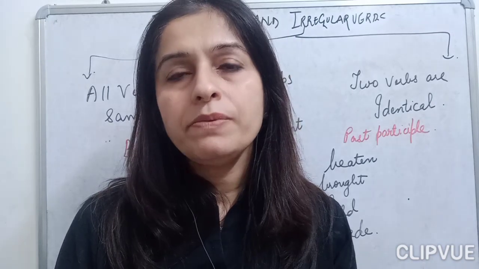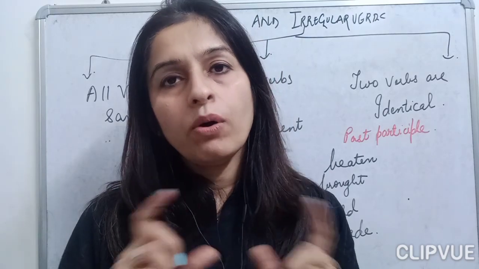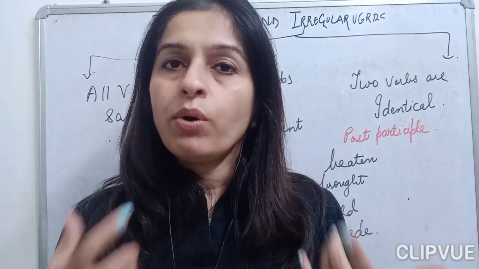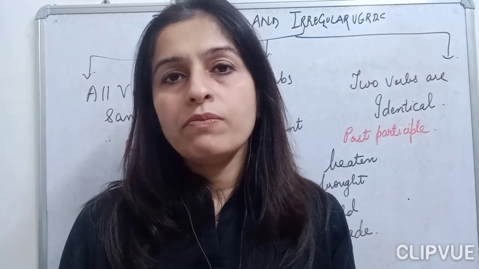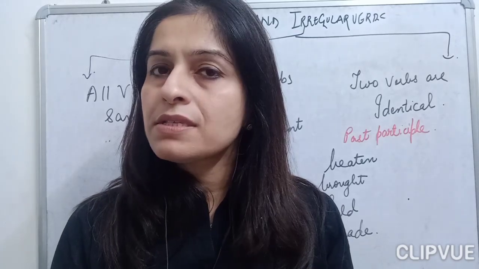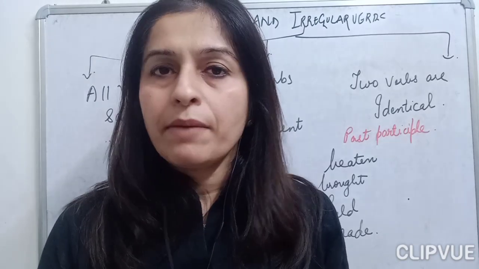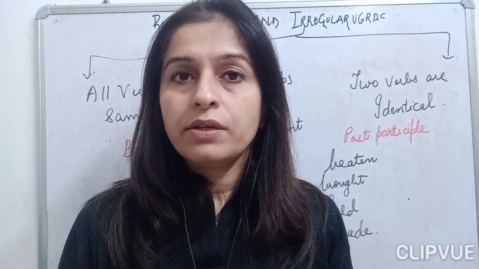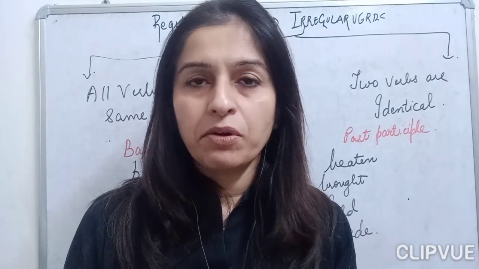Then we have studied irregular verbs, that irregular verbs are divided into 3 categories. Verbs where all the forms of the verbs are the same. Second, where all the forms are different. And third, where 2 forms are identical, and the third one is not the same as the rest of the 2. So this we have done in today's grammar lesson. I hope this video will be helpful to you and you will be able to clear your concepts about the regular and the irregular verbs, children.